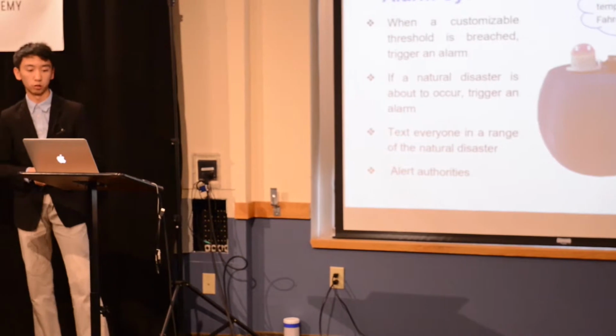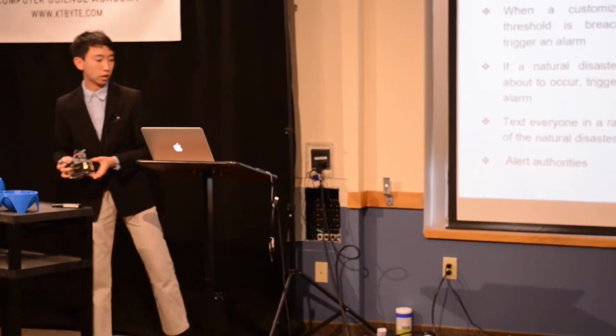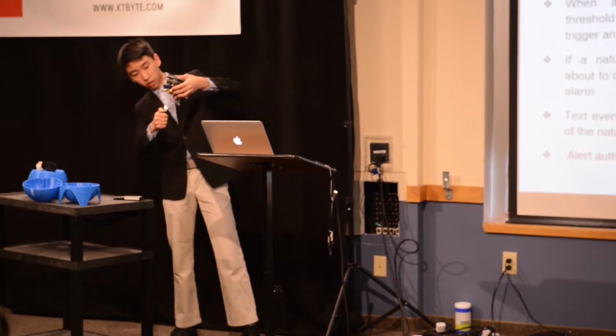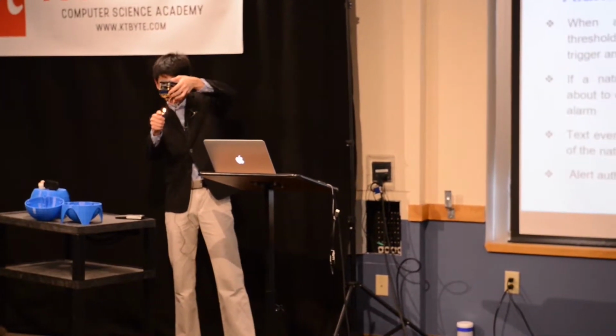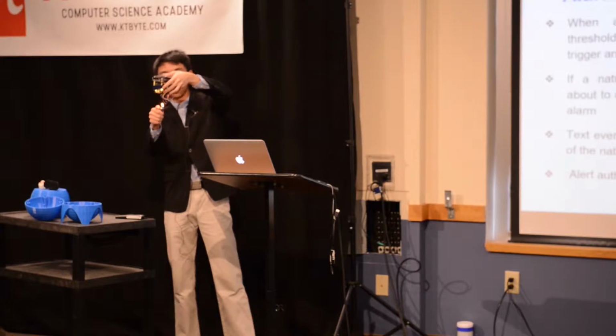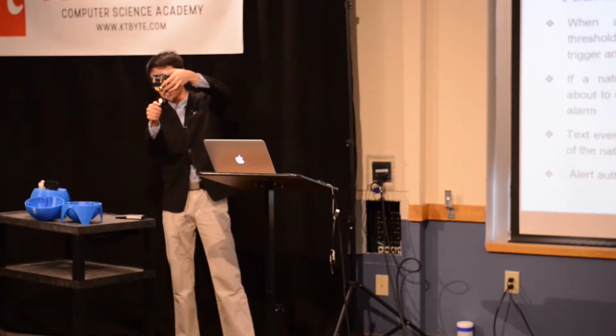One of the most important parts of this system is the alarm. So I'm going to simulate a fire by putting a lighter under this temperature sensor for a couple of seconds. And after a certain threshold is breached, what will happen is the alarm will go off, and it will tell you that there is a fire.